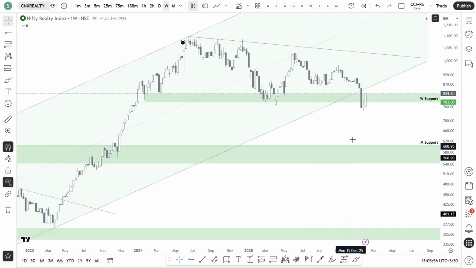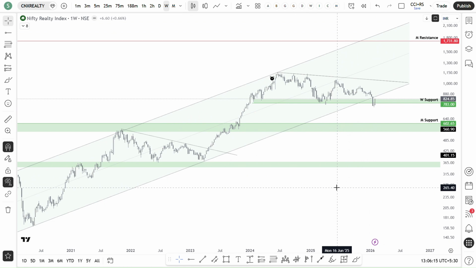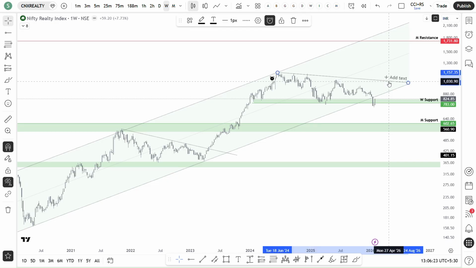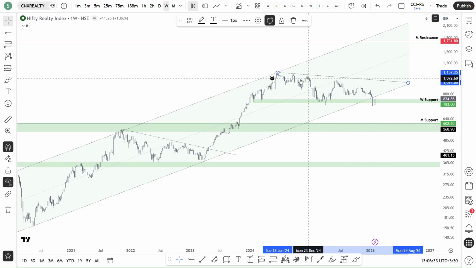And what else? Nifty Realty. Yeah, Realty I think recently broke down from the demand zone. I don't know whether this will continue from here upside or it will continue downside to the next demand zone. I will only consider Realty as a positive bias if it breaks this trend line. Till then, I won't get into this real estate because personally, I'm not interested in analyzing realty stocks. But I will do that only if it crosses this trend line.